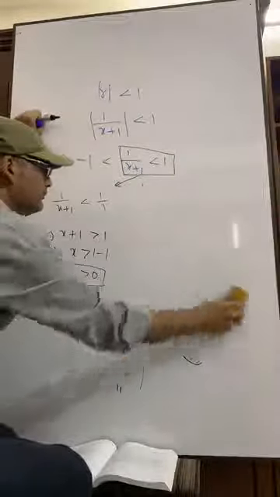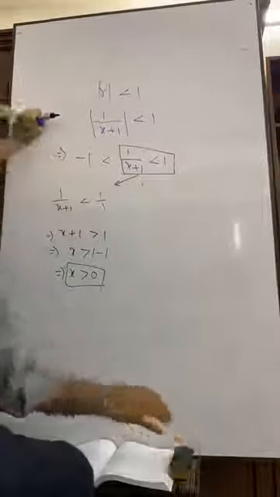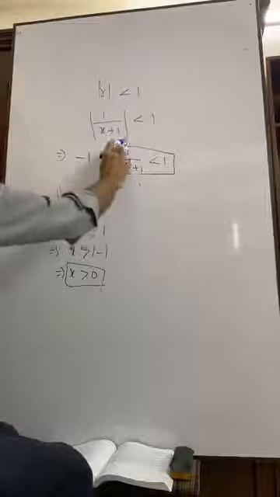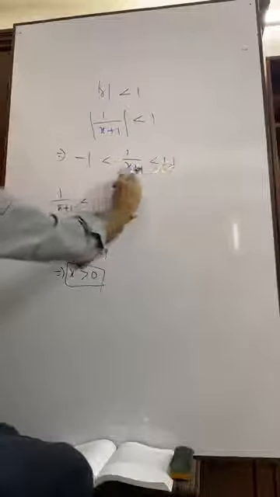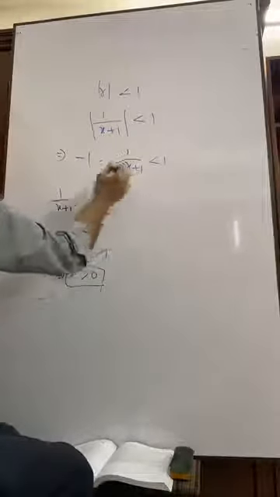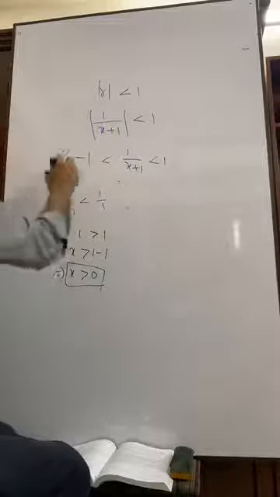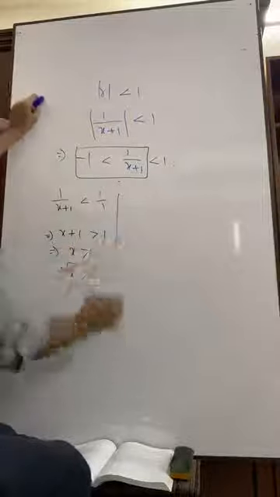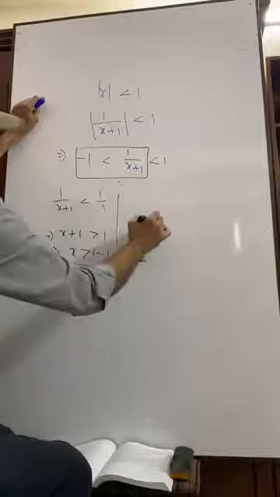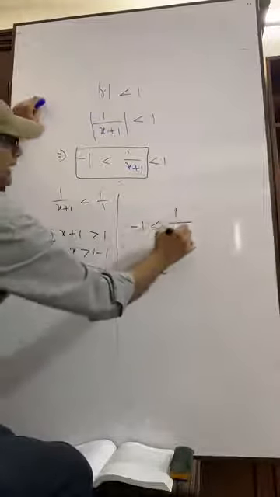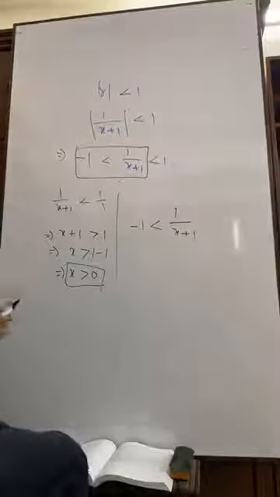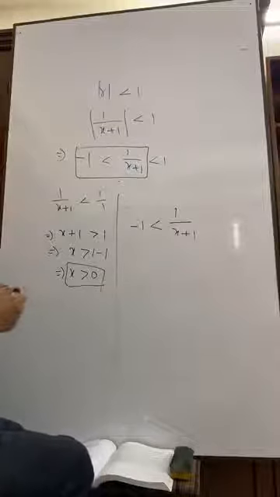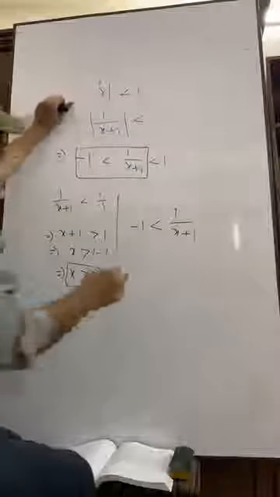Again, suppose we are going to take this part. We are going to take the first two parts. That means minus 1 is less than 1 by x plus 1. Just go for invertendo.